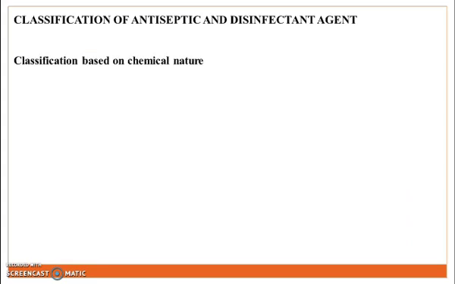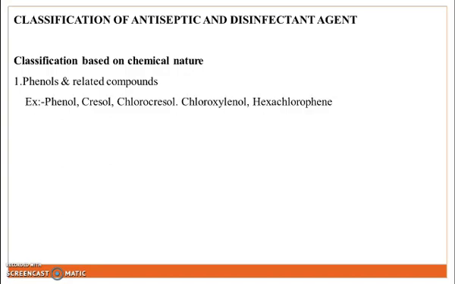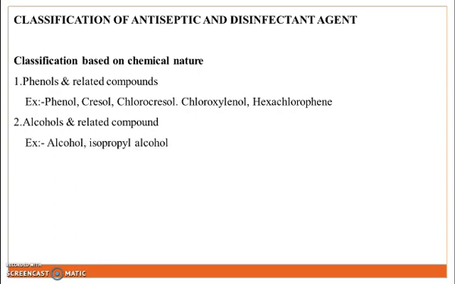Then, classification of antiseptic and disinfectant agents. They are classified on the basis of chemical nature. First class is phenol and its related compounds. Examples: phenol, cresol, chlorocresol, chlorothiazole, hexachlorophene. Next class is alcohol and its related compounds. Examples: alcohol, isopropyl alcohol. Next class is aldehyde. Example: formaldehyde.